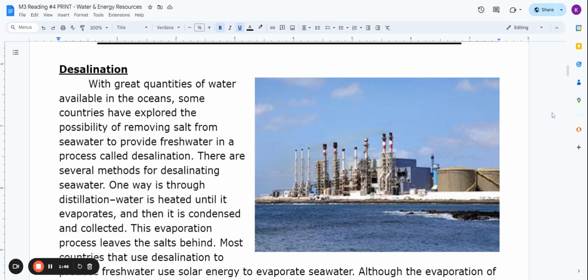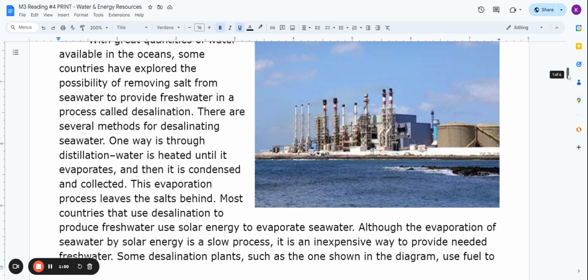Desalination. With great quantities of water available in the oceans, some countries have explored the possibility of removing salt from seawater to provide fresh water in a process called desalination. There are several methods for desalinating seawater. One is through distillation. Water is heated until it evaporates, and then it is condensed and collected. This evaporation process leaves the salts behind.